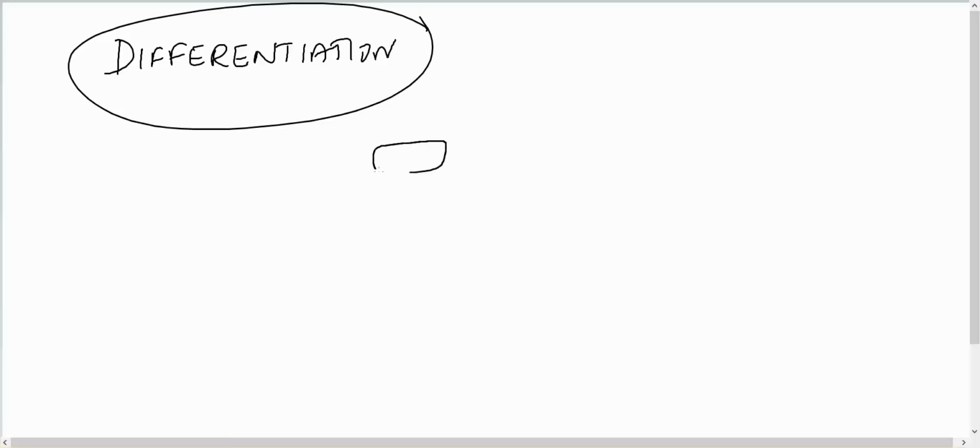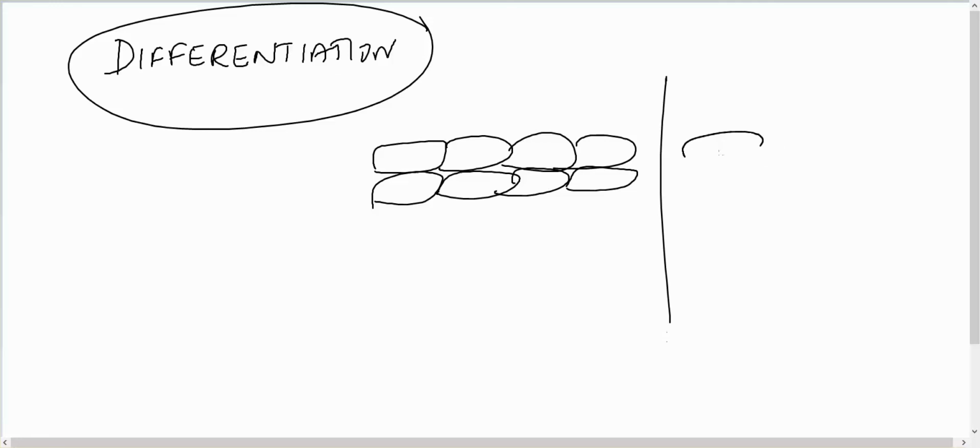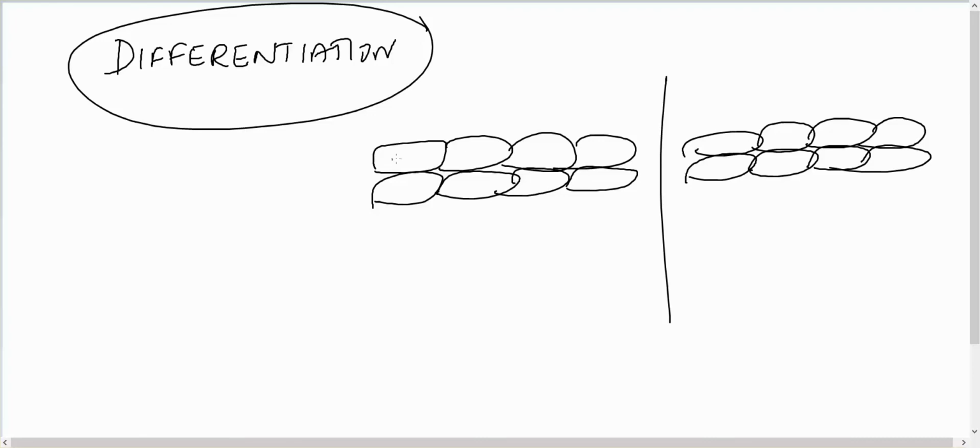So for example, these are the tumor cells in the tumor, and these are the normal cells.